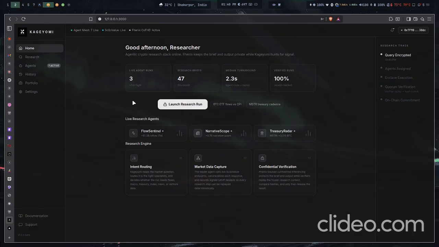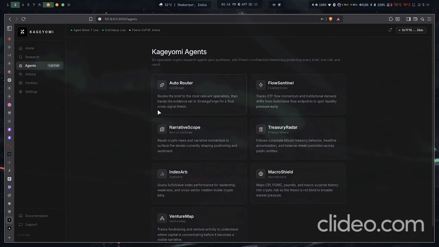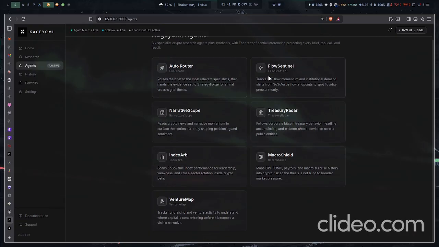And Kageyomi solves this particular problem because it's the first multi-agent research platform where your 7 specialized agents operate on encrypted SoSoValue data, with every insight quorum verified and every tool call cryptographically accountable. So you can see our 6 agents and our auto agent that routes the query to the agent it suits. So let's try to run a particular query.